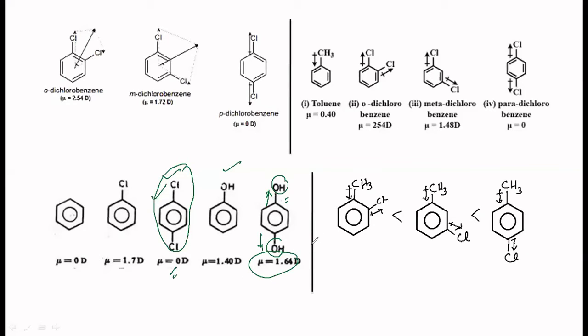Now in this case, see the difference. You also must see the direction of dipole moments. There is a methyl group and chloro. This is adding together, and therefore this compound, even though they are para to each other, has got maximum dipole moment. Then comes your meta, and then comes your ortho. Any doubt here? Yes, we'll move ahead.